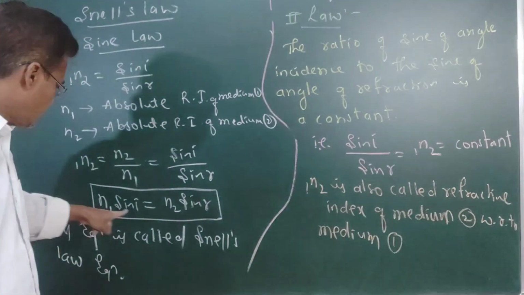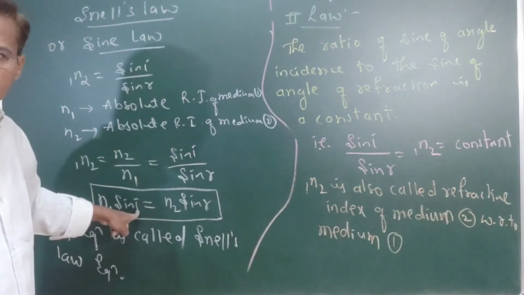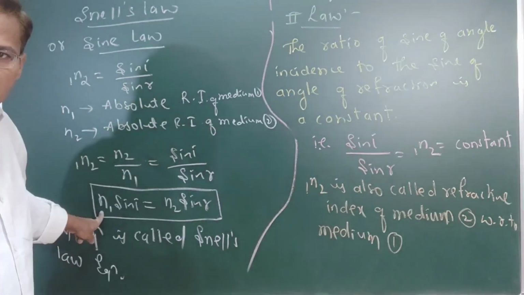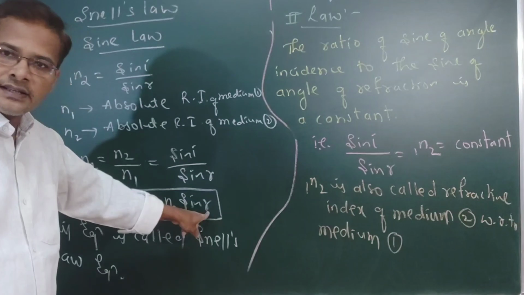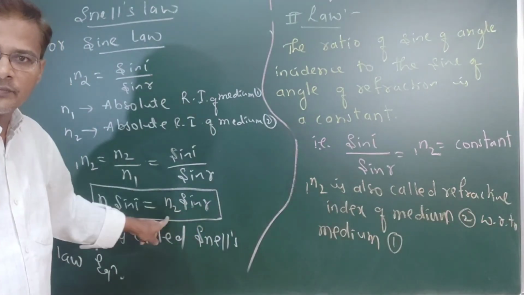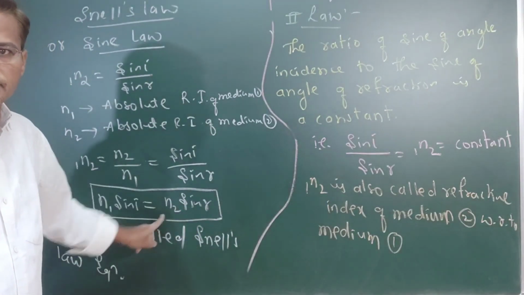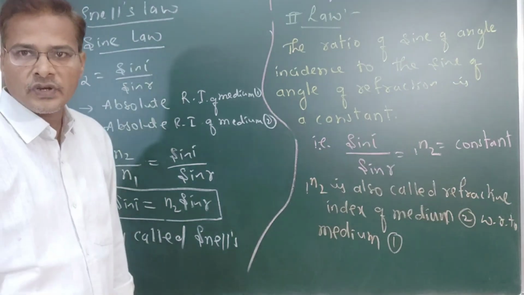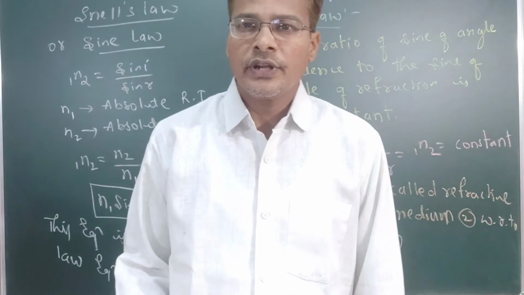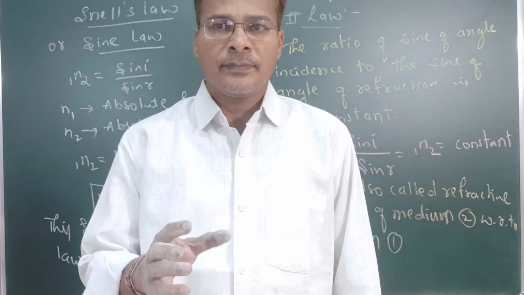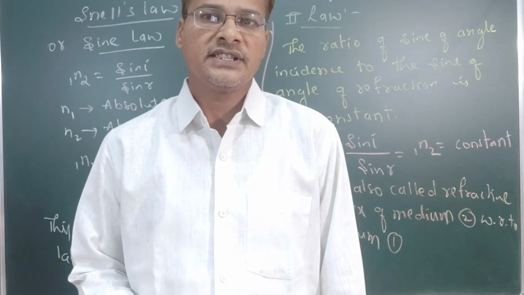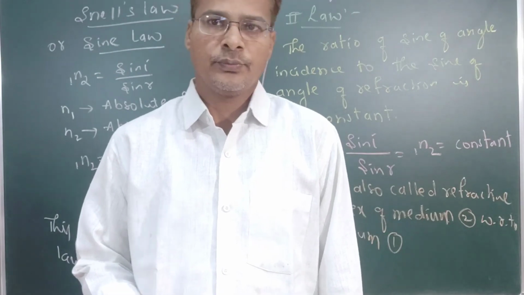Here, the sine of incidence uses the refractive index of the medium the incident ray is in, and sin r uses the medium of the refracted ray. So n1 sin i equals n2 sin r. These are very important things. I hope you are understanding. If you understand each step, physics is very easy, according to me.